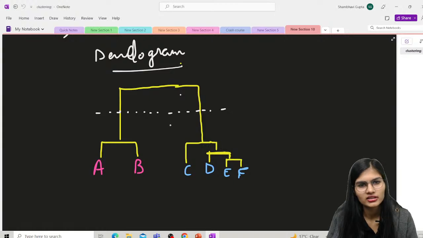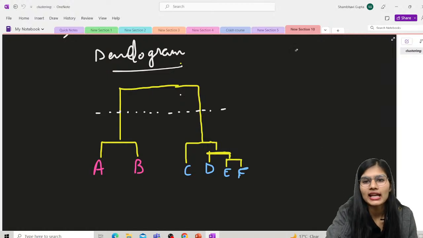So you make this dendrogram, this tree kind of structure, which better helps us understand the clusters in the form of a tree. That is the very first thing about the dendrogram.